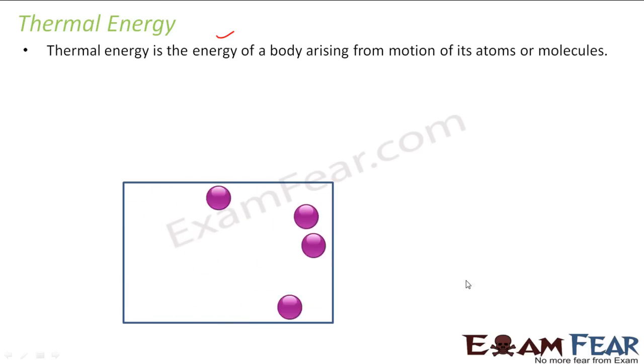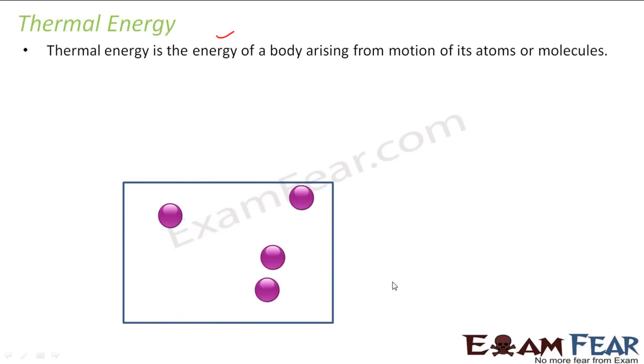So let's suppose you have ice and you have water vapors. In ice, these molecules will be moving at a slow pace. But if you talk about vapors, these molecules or atoms will be moving at a higher pace. And that's how you define thermal energy. You say that water or vapors have higher thermal energy than ice, because in the ice, these molecules move at a slower pace.